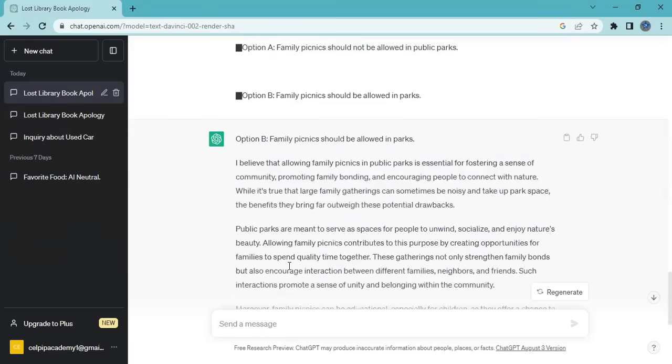So what ChatGPT has written here is, I believe that allowing family picnics in public parks is essential for fostering a sense of community, promoting family bonding, and encouraging people to connect with nature. While it's true that large family gatherings can sometimes be noisy and take up park space, the benefits they bring far outweigh these potential drawbacks.